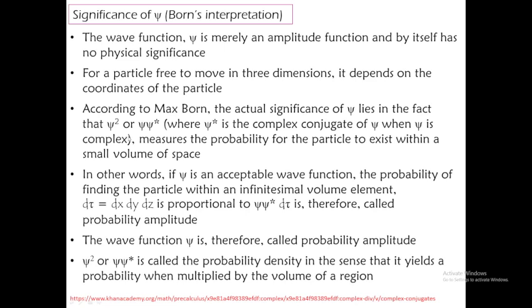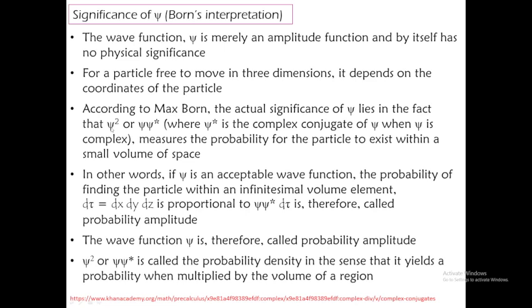When you write psi square or psi star, this indicates the probability of the particle existing within a small volume of space. So when you just see psi, it just means the wave function indicating the amplitude of the wave. When you write psi square, or psi star psi, that indicates the probability of meeting the electron in the three-dimensional space.